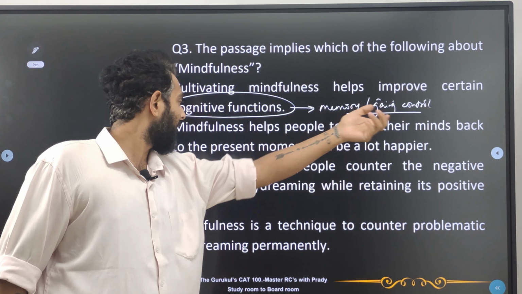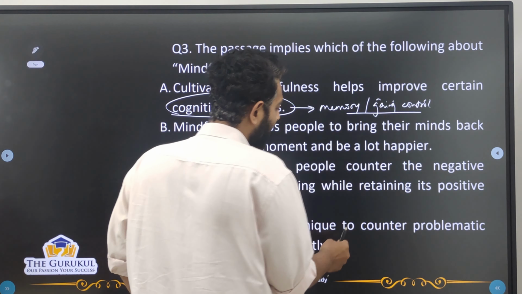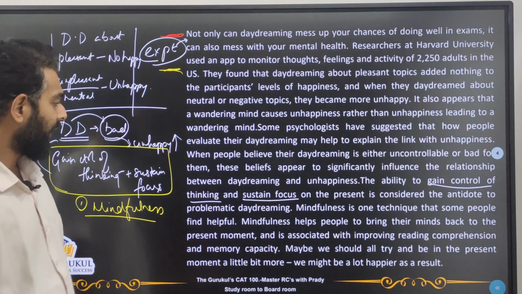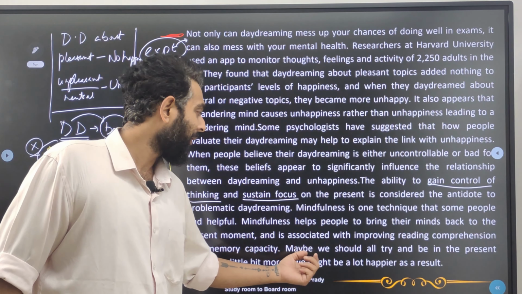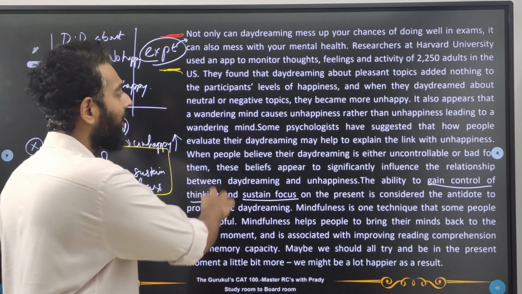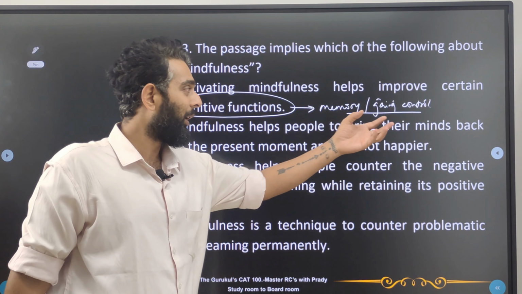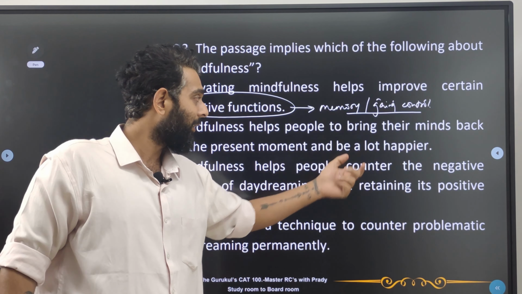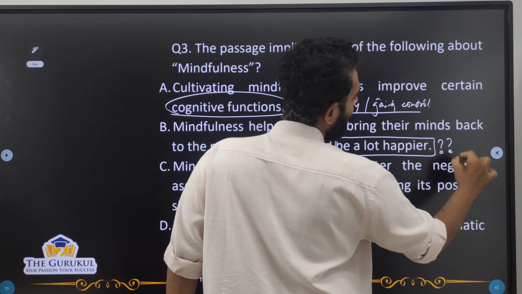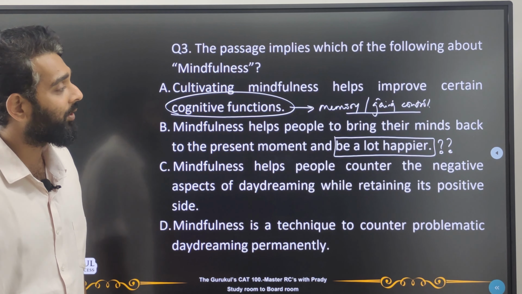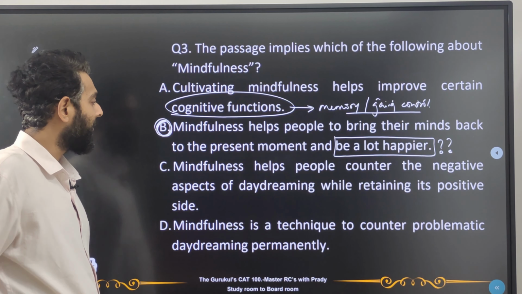Mindfulness helps people bring their minds back to the present moment and be a lot happier. Now see, obviously he did say over here, yes, maybe we should all try and be in the present moment a little bit more. We might be a lot happier as a result. So yes, mindfulness brings people back and makes them a lot happier. This is a certainty, right? But this certainty has not been asserted in the passage. The certainty has not been stated in the passage. So again, we can keep this aside. This might not be the best answer.